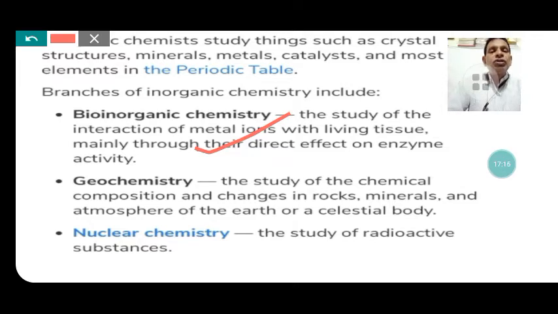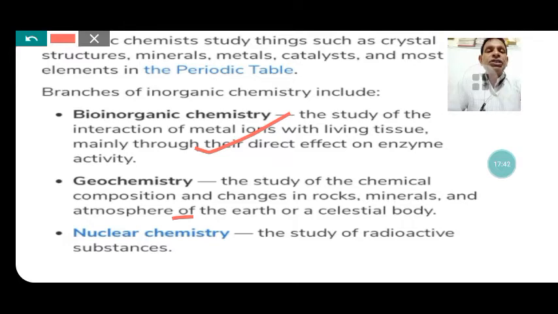Now, here is geochemistry. Geochemistry also belongs to the inorganic chemistry branch. It is the study of the chemical compositions and changes in rocks, minerals and the atmosphere of the earth, as well as celestial bodies like planets, stars and so on. These are studied within the subgroup of geochemistry.